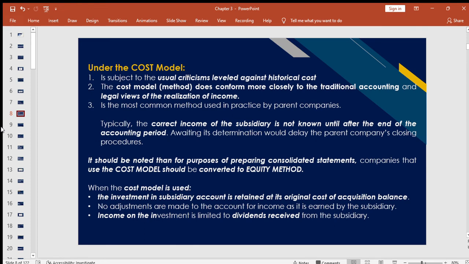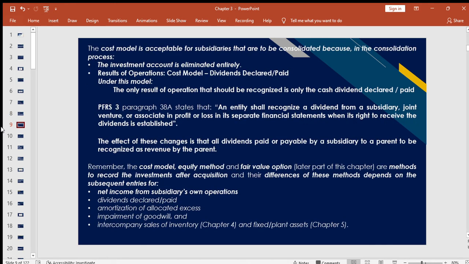Then under the cost model, there are criticisms when it comes to the cost model. I think we have discussed this in our previous discussions. The cost model is acceptable for subsidiaries that are to be consolidated because in the consolidation process, the investment account is eliminated entirely.